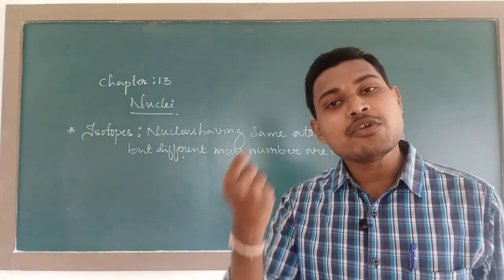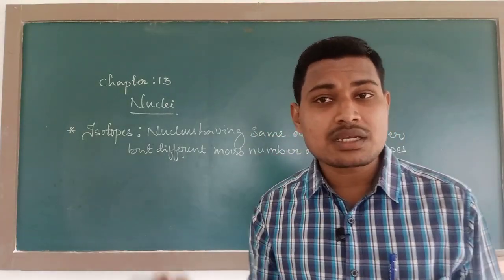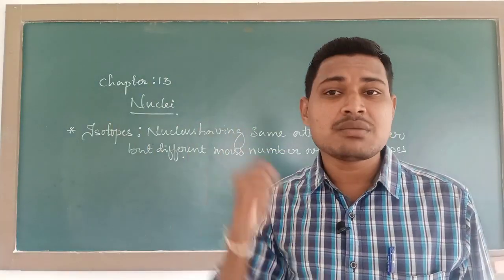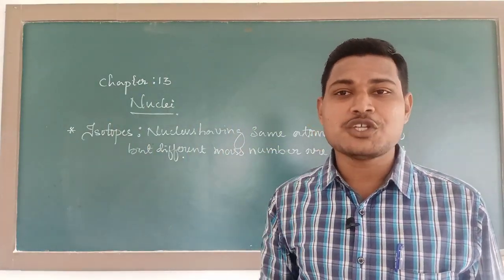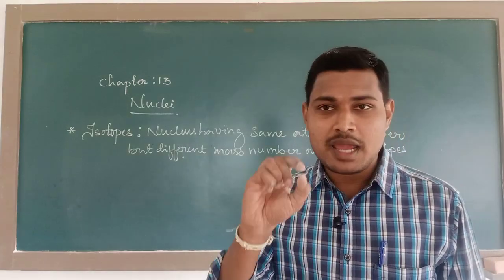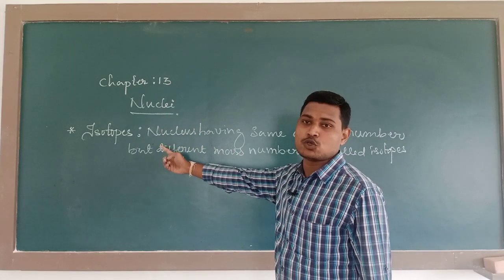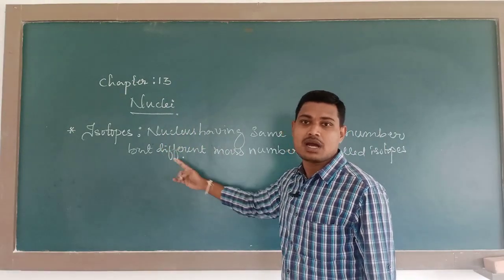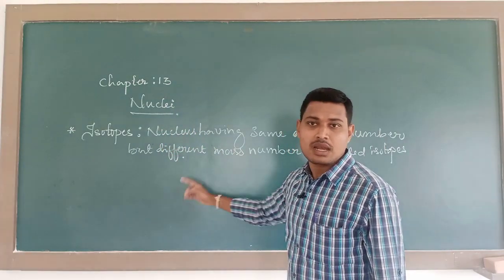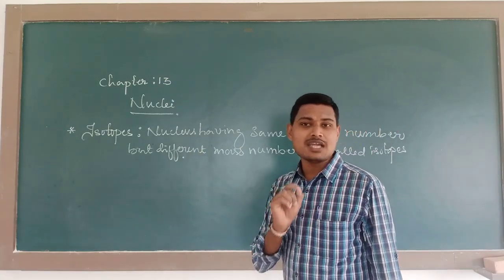Or else, if you take the nucleus of two different elements, their atomic number is different, but their mass number is the same. What do we call such nuclei? Generally, such nuclei are labeled with some terms: isotopes, isobars, isotones. Among those, first I would like to discuss isotopes.